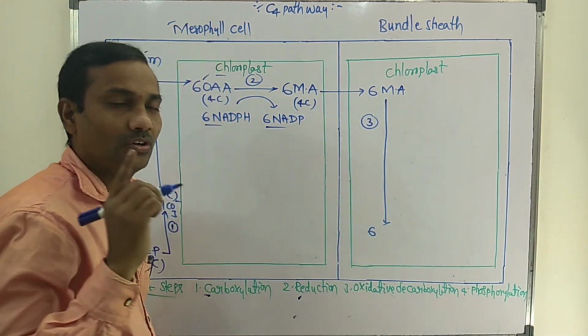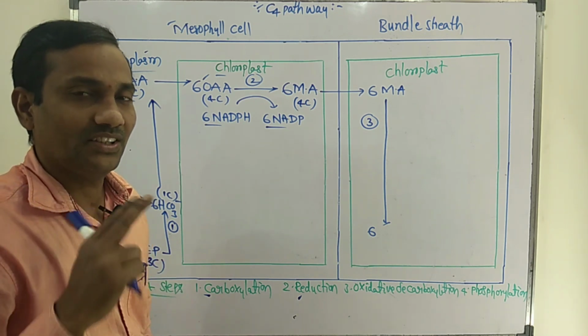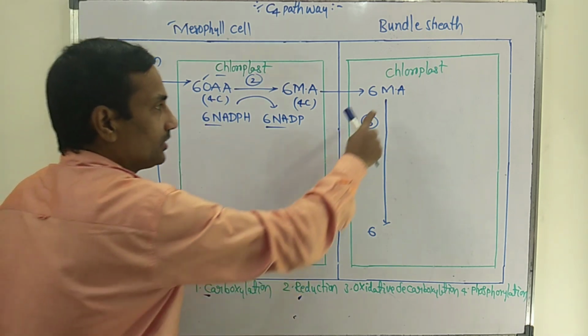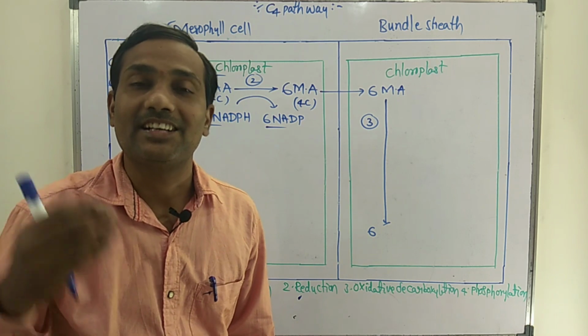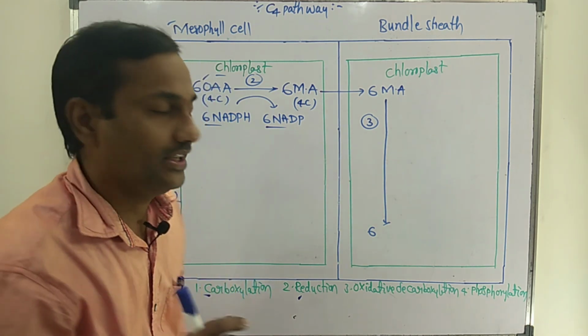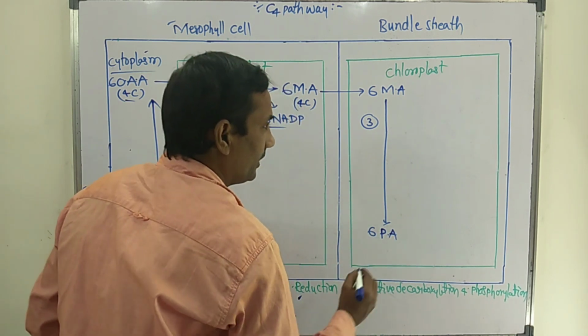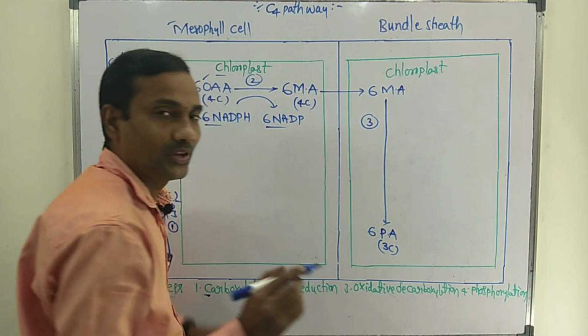In the third step, 2 major events occur: oxidation occurs, and decarboxylation also occurs. Malic acid undergoes oxidative decarboxylation that leads to 6 molecules of pyruvic acid. Pyruvic acid is a 3 carbon compound.